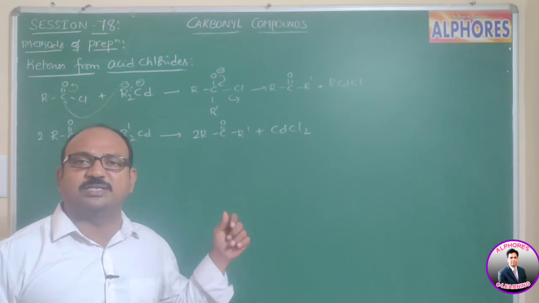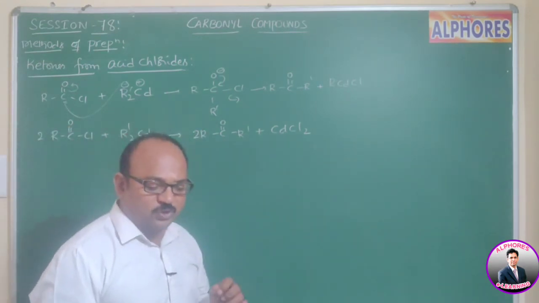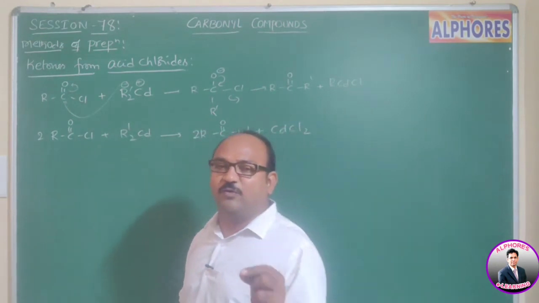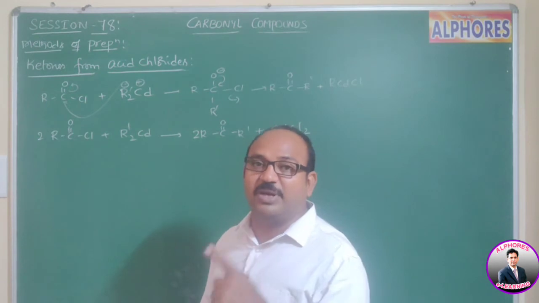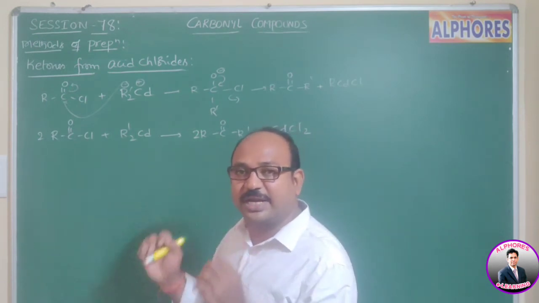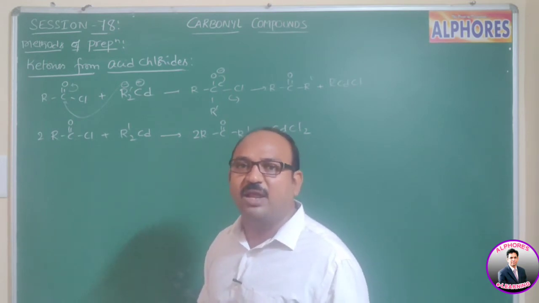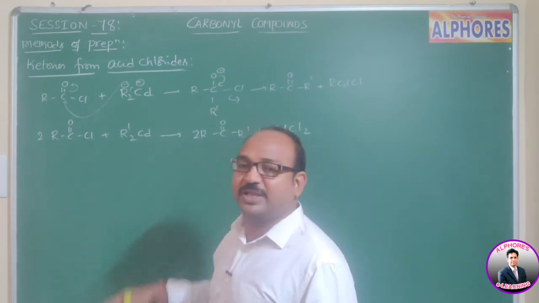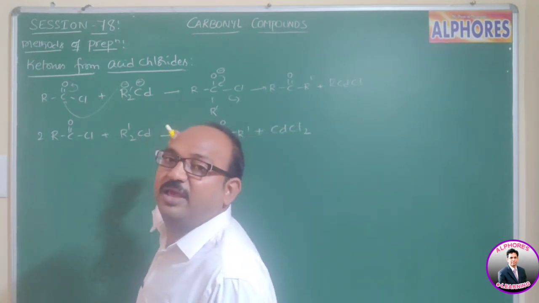In this reaction, can we prepare any aldehyde? In Rosenmund's reduction, we cannot prepare ketones; that method is applicable only for aldehydes. Now in this method, can we prepare any aldehydes? No. We are getting only ketones.